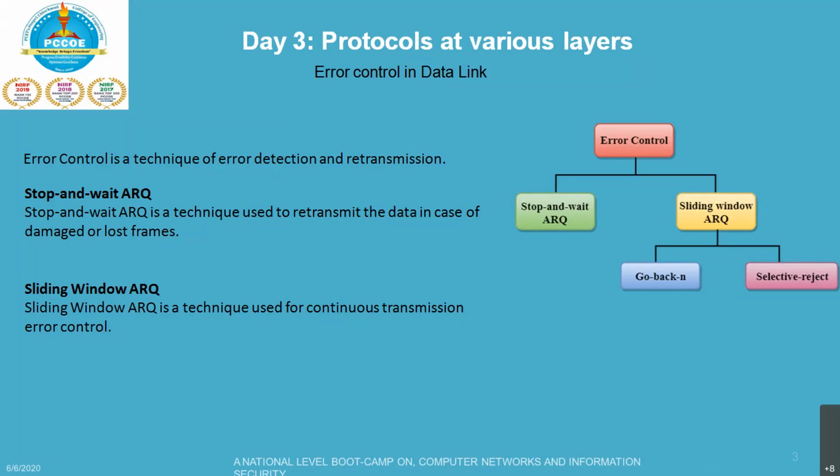Stop and wait ARQ is a technique used to retransmit the data in case of a damaged or lost frame. This technique works on the principle that the sender will not transmit the next frame until it receives the acknowledgement of the last transmitted frame. Talking about the features, the sending device keeps a copy. Every time a frame is sent, the sender maintains a copy of the last transmitted frame till it gets the acknowledgement back.